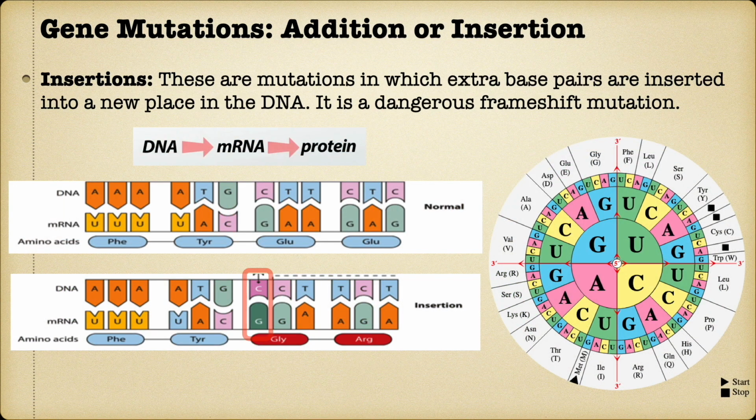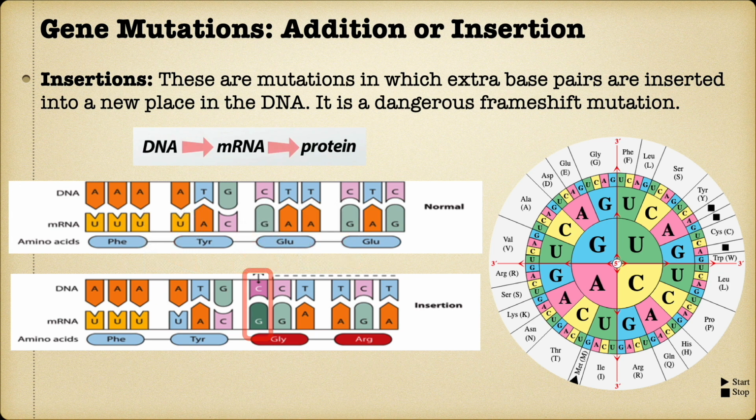Let's now see what happens when an addition or insertion mutation happens. In addition or insertion mutation, a new base C gets added or inserted at the 7th position in the DNA base sequence. This addition alters the DNA sequence into AAA, ATG, CCT, and TCT.